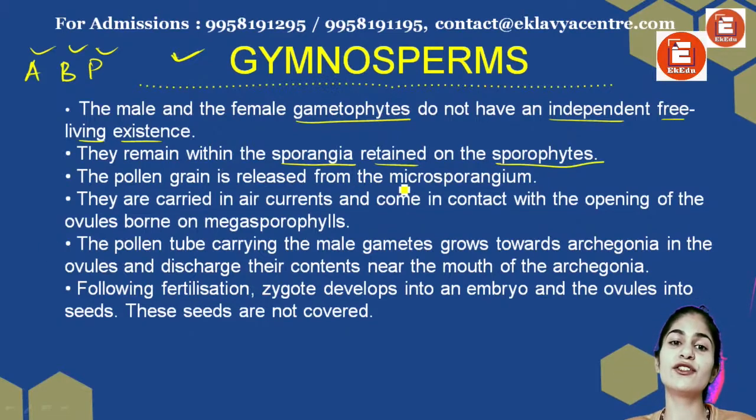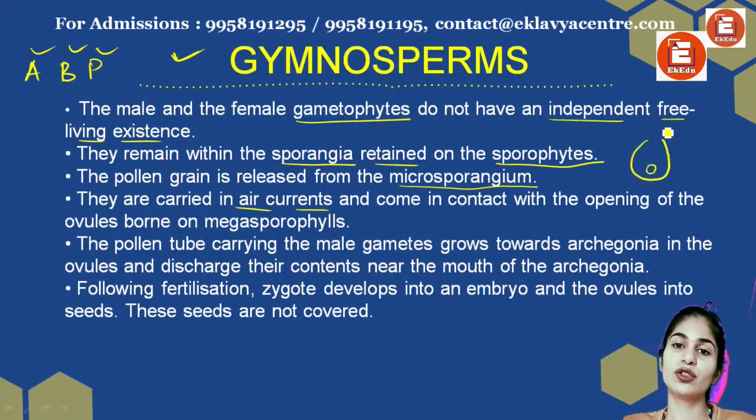The pollen grain is released from the microsporangium. They are carried by air currents and come in contact with the opening of the ovule. If you remember, we drew the ovule like this. So this is where my pollen can come in, right?